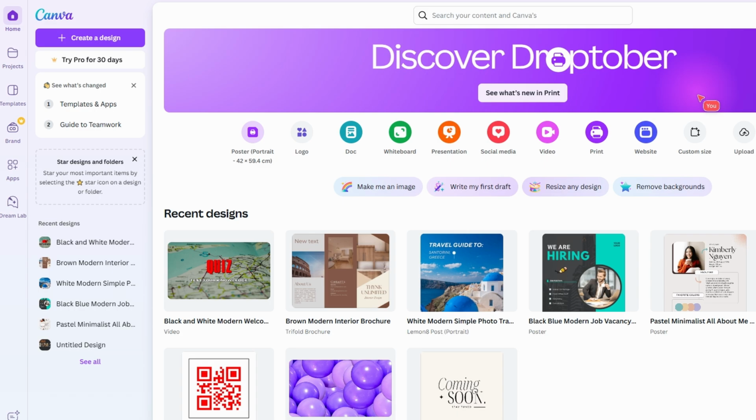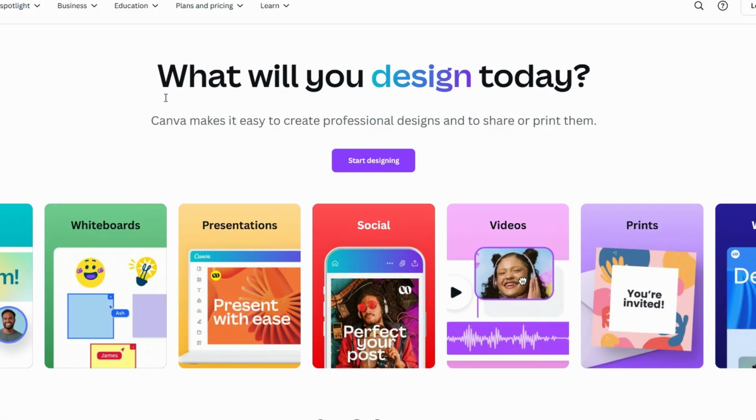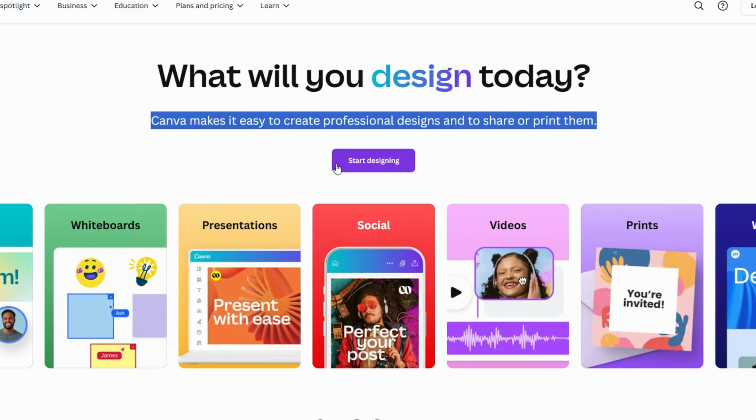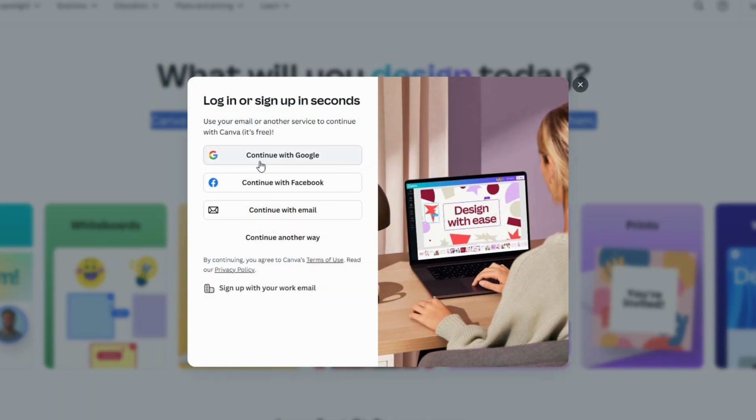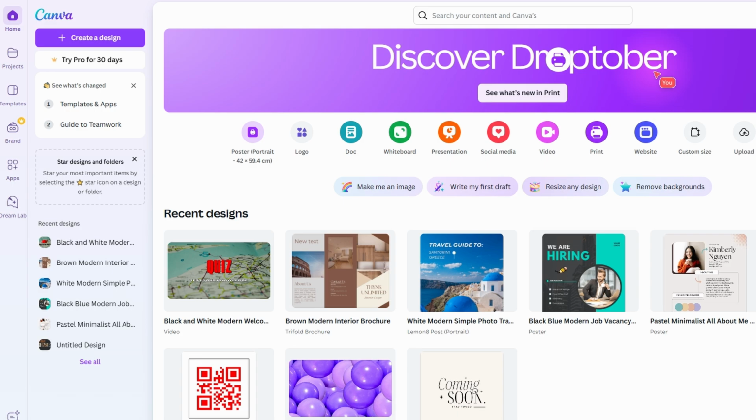Alright, the first thing you'll want to do is head over to Canva's website. If you don't already have an account, no worries, just create one using your email address. Signing up is easy, and trust me, it's totally worth it once you see all the awesome tools they have for designing. Whether you're creating graphics, videos, or animations, Canva is super user-friendly.